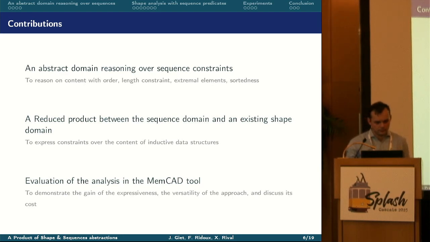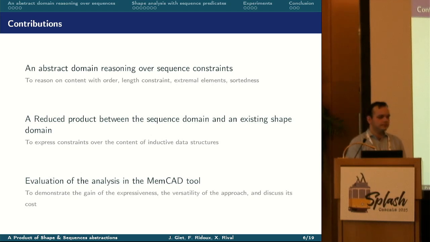We have a bit of time for more questions. I can add one. So have you looked at other sequence domains and maybe consider reduced products with your sequence abstraction or those kinds of things? So most of the sequence domains are based on regular expressions. So they are mostly tailored for word abstractions.